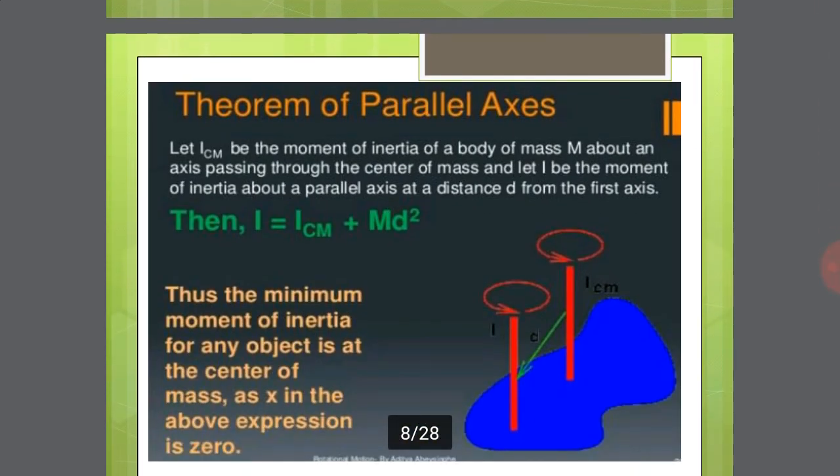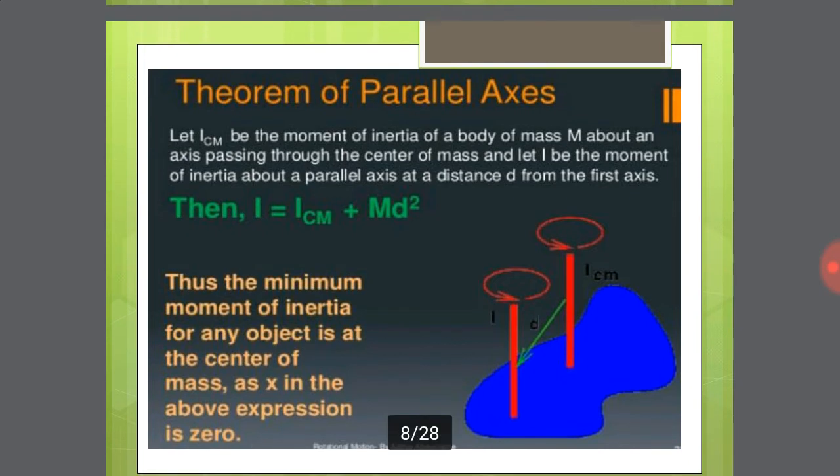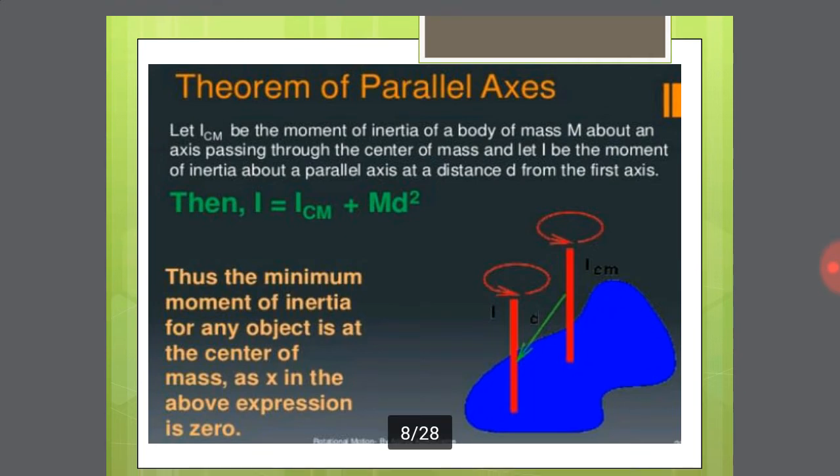Come to the next point, parallel axis theorem, one of the very important ones. It states that the moment of inertia of a body about any axis is equal to the sum of the moment of inertia of the body about a parallel axis passing through its center of mass and the product of the mass and the square of the distance between the two axes. This is the statement of the parallel axis theorem. The parallel axis theorem is applied to irregular bodies, so the moment of inertia I is equal to ICM plus MD square. One of the very important equations.